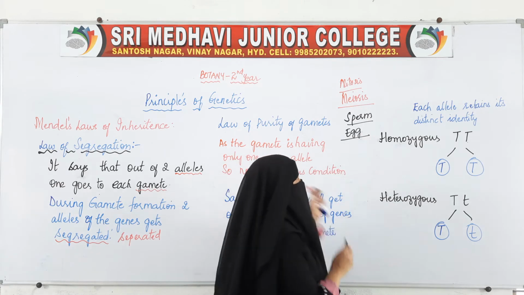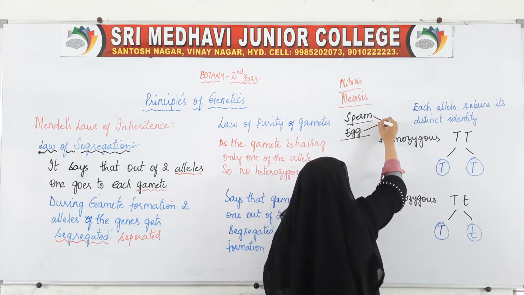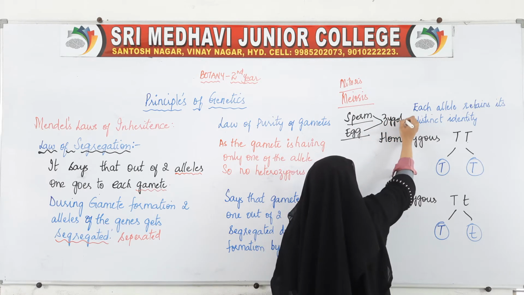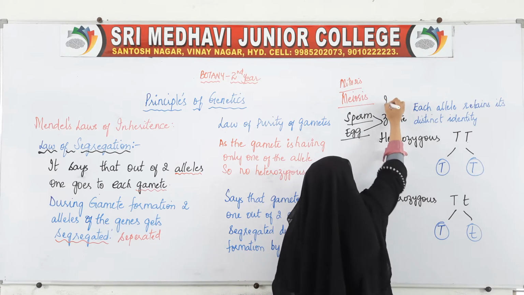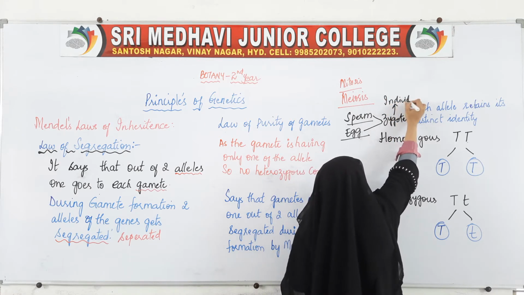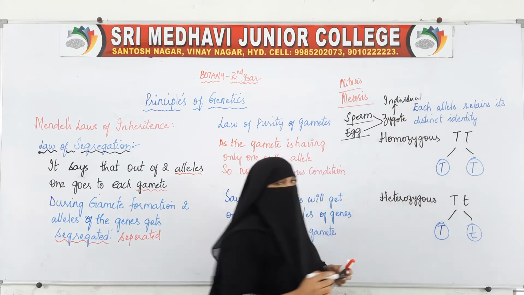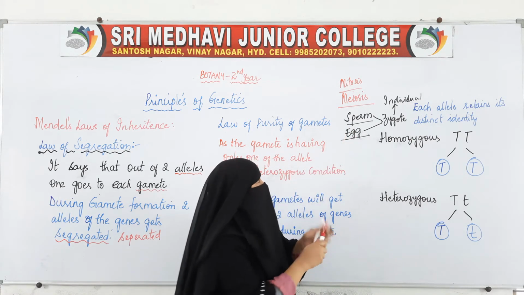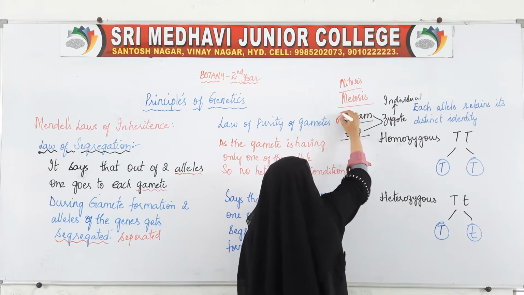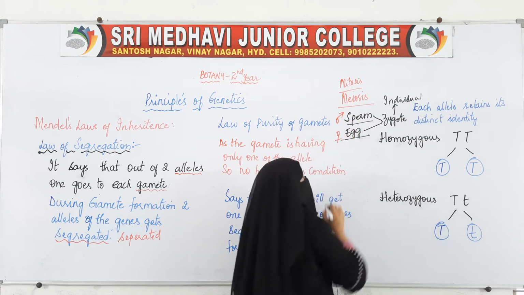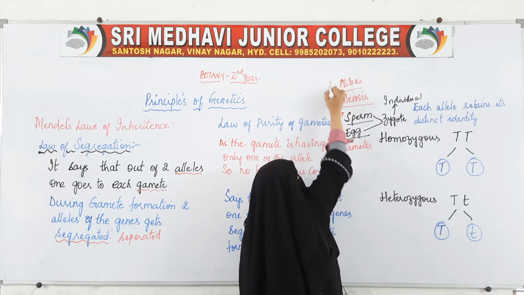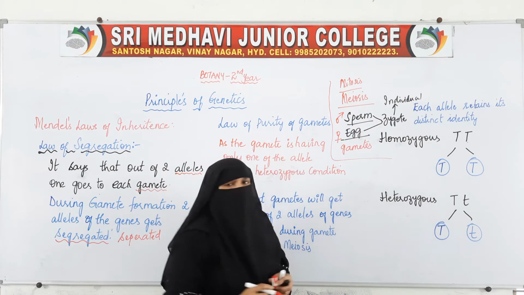So when these gametes fuse, a zygote will be formed and this zygote will grow into an individual. These sperm and egg are the male gamete and the female gamete.